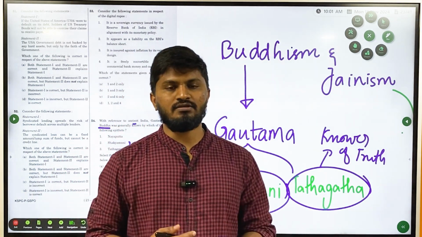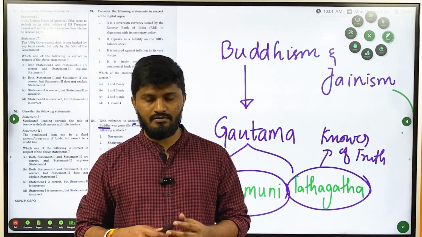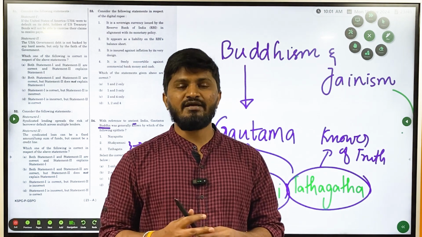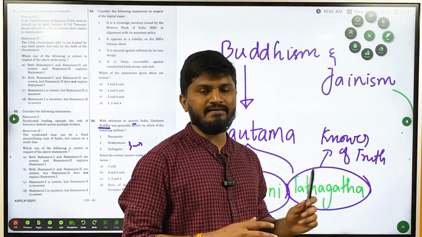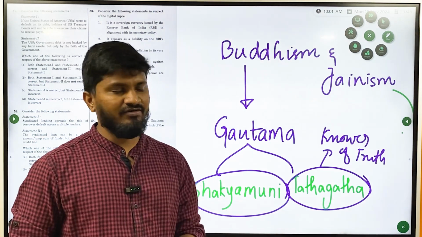After 42 days of yoga and meditation under the Bodhi tree, he got enlightenment and became Tathagata. So these are two epithets of Gautama Buddha.